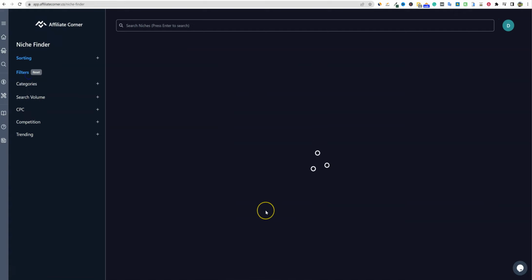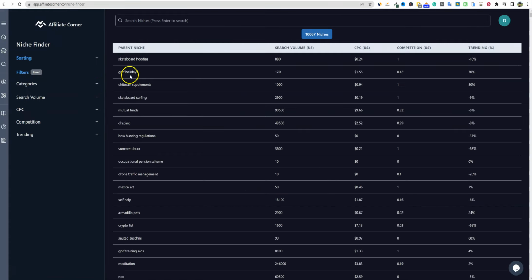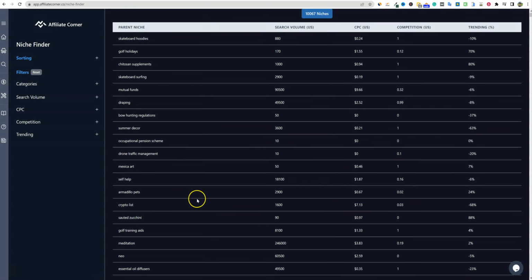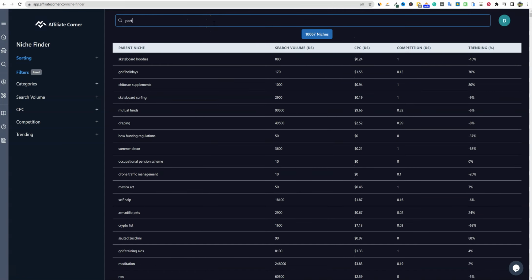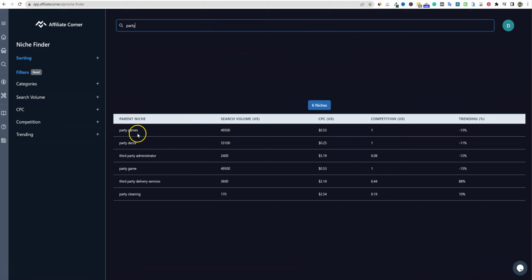Niche finder over here. So this is going to be a niche research tool as well. They have all of these different niches in here. Let's go and look at, what was that one that was party something? I'm just going to type in party. Enter, and yeah, party games, party clean, yep. So party games, 49,500, and the trend, it's going to tell you what the trend is. Like third party delivery services right here, the trend is up. So different ways to look at this.